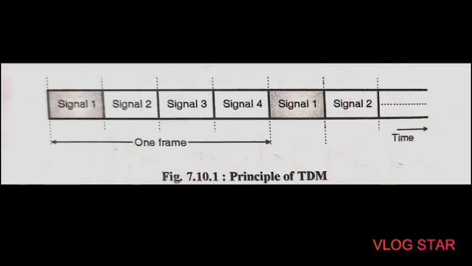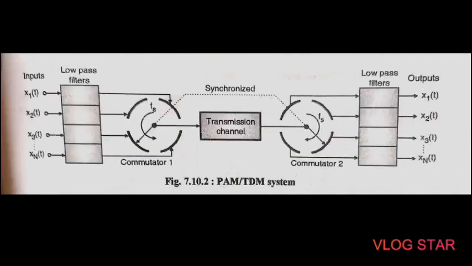Here we can see the TDM system, which combines the concepts of PAM, that is pulse amplitude modulation, and TDM both. In this diagram, the multiplexer is a single pole rotating switch, or we can say the commutator. This is commutator 1 and this is commutator 2. It can be a mechanical switch or an electronic switch. It rotates at a particular frequency called Fs, that is Fs rotations per second.